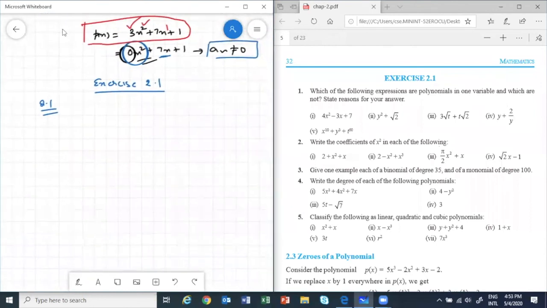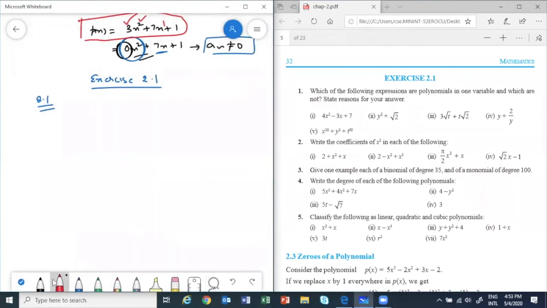Okay, I just wanted to adjust my page. See, so first question, first part. It's a polynomial, all of you told me correctly. Evelyn, 1 and 2 are polynomials, correct.